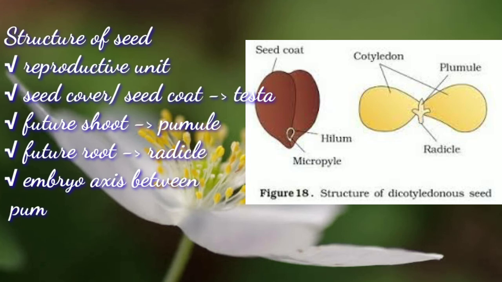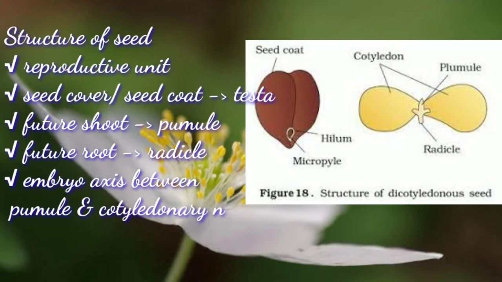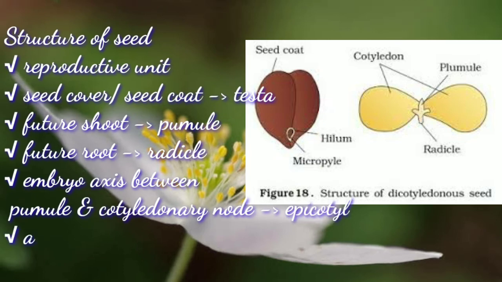The area of embryo axis between cotyledonary node and plumule is termed as epicotyl, and the area between cotyledonary node and radicle is called as hypocotyl.